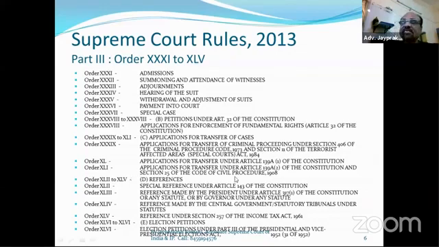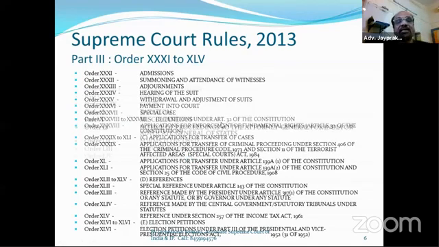Then references. The President is referring some legal issues, some constitutional issues, taking the guidance from the Supreme Court on those particular issues. So this is a special jurisdiction of the Supreme Court. So these are the references cases. The Governor can also make a reference. Income Tax Tribunals, other tribunals also can make a reference to the Supreme Court. So these provisions are here.